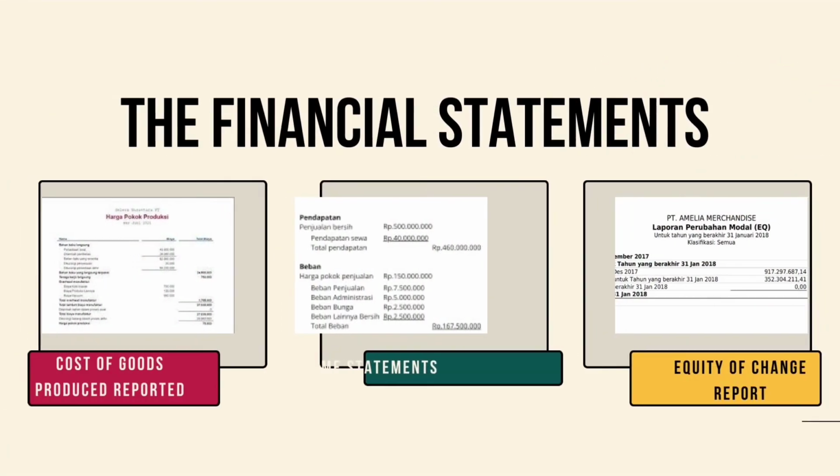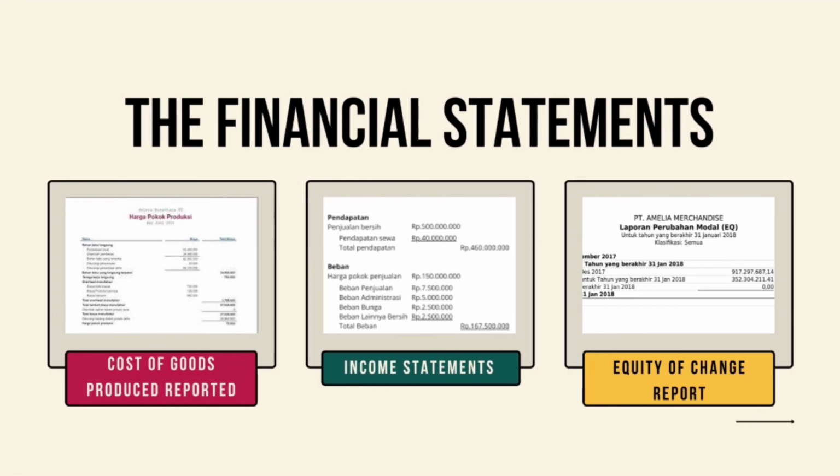The financial statement in the manufacturing companies. Before the company makes an income statement, there is a cost of goods produced report. It is a report made to find out the amount of remaining inventory used in the production process in one period. After making a cost of goods produced report, the company makes income statement. It is to find out the value of the profit and loss of a company.